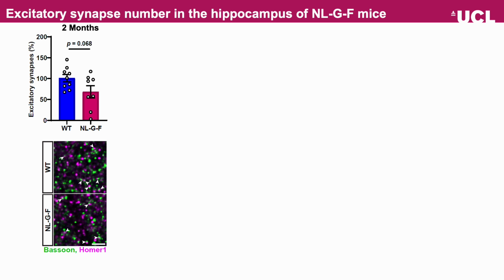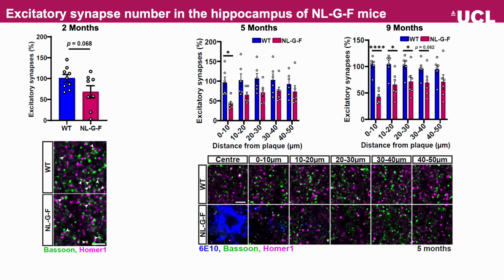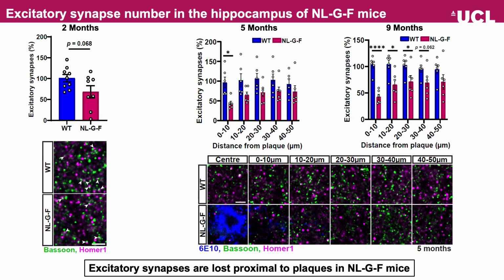Starting with our results for excitatory synapses, we found no change in synapse number at 2 months. However, at 5 months, we observed a clear decrease up to 10 micrometers away from plaques, and this was exacerbated at 9 months, with synapse loss extending up to 30 micrometers away,